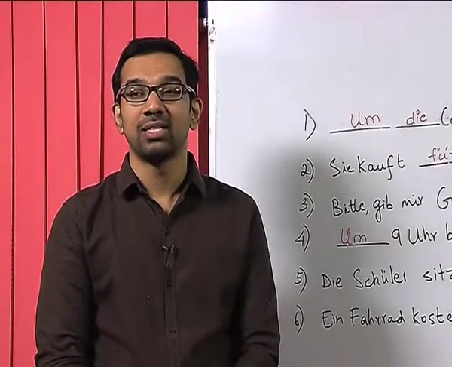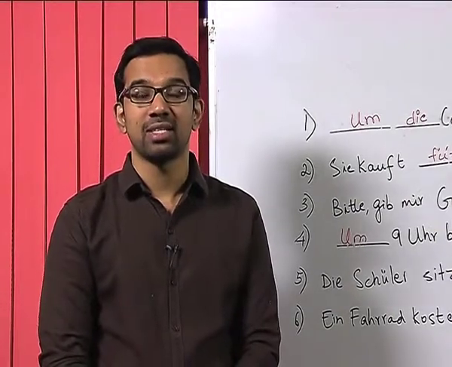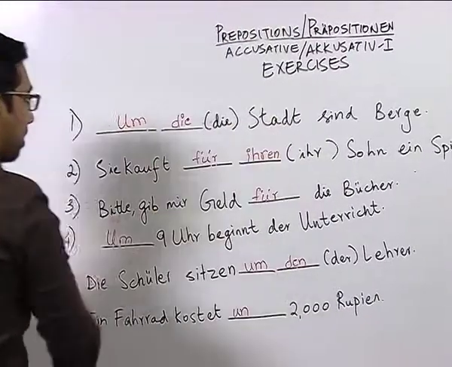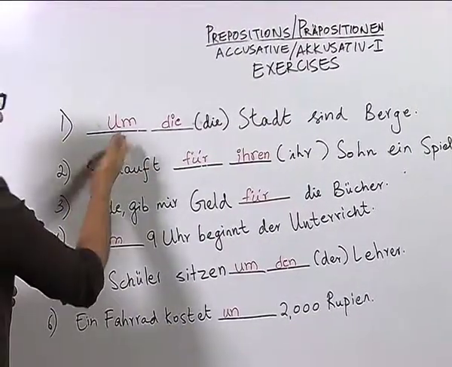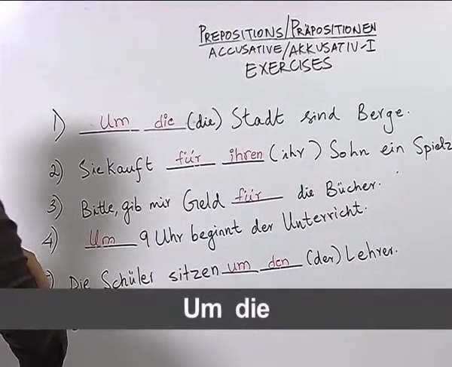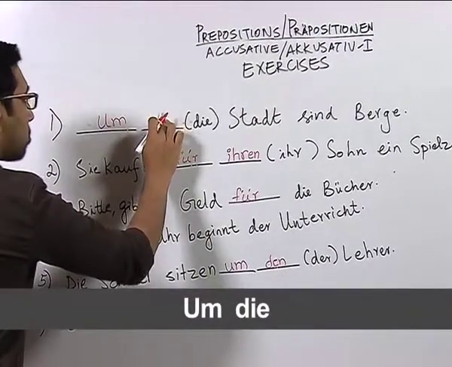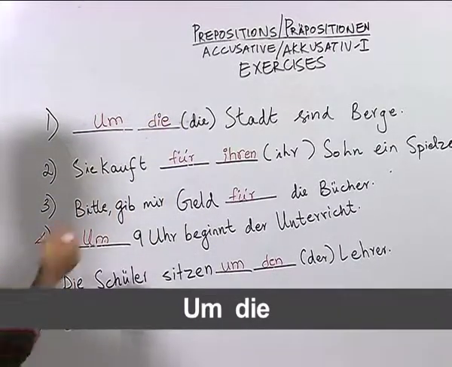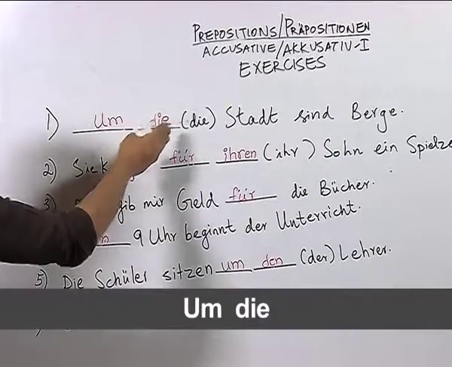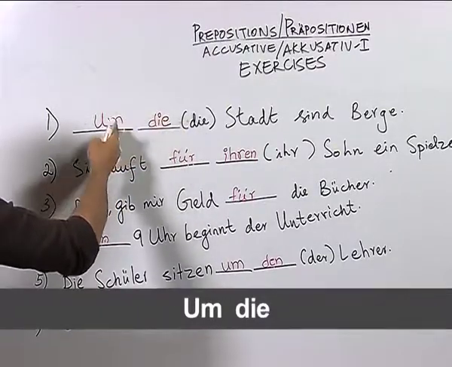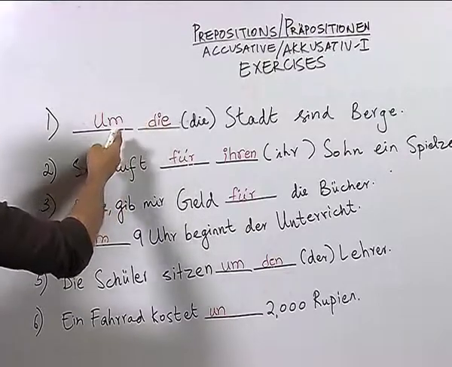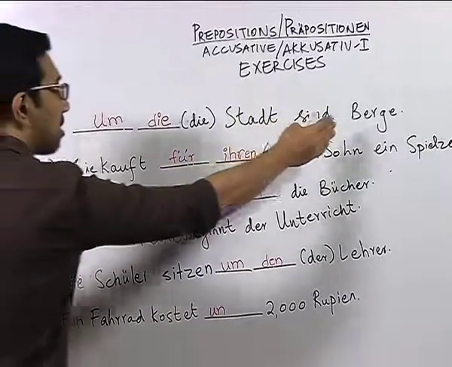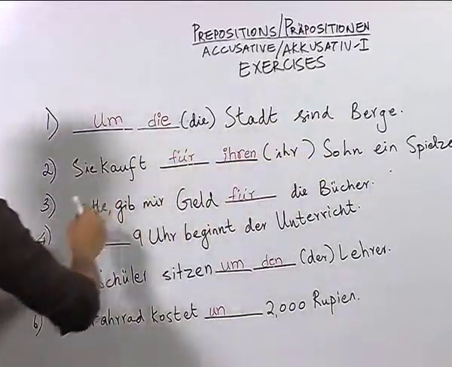Now, let us look at the answers given by the student and see if the answers are right or wrong. Die Stadt sind Berge. Here, the student correctly wrote the preposition because it denotes a place, and also let us do a small correction here. It is die Stadt. So, the student also correctly figured out the preposition, die remains die here, and the sentence is therefore correct. Die Stadt sind Berge. Around the city are the hills.